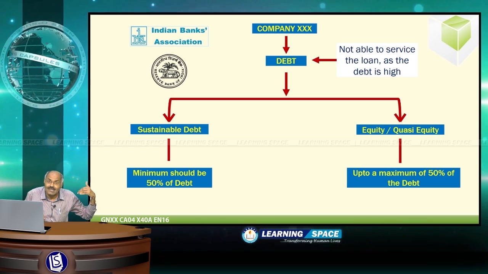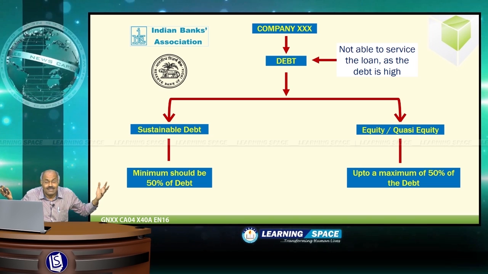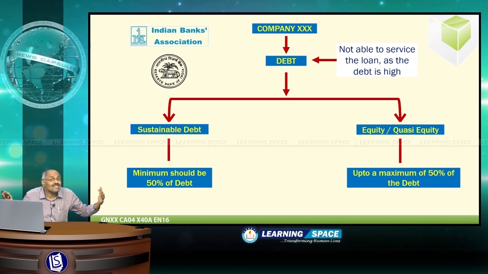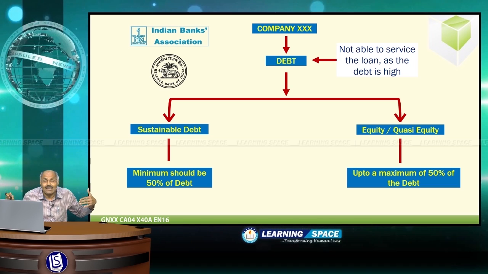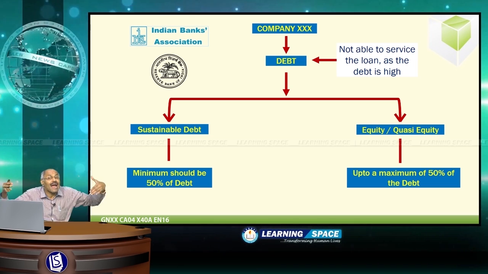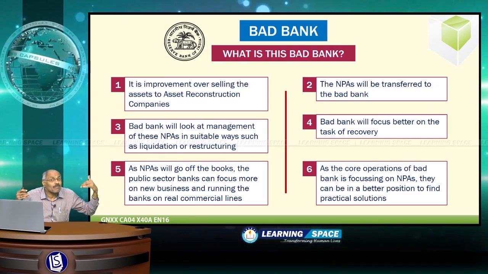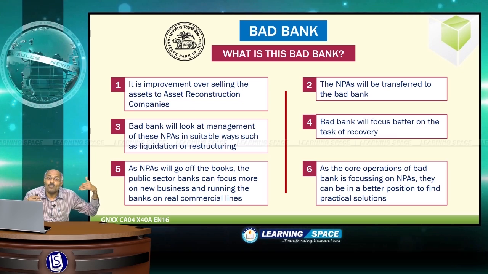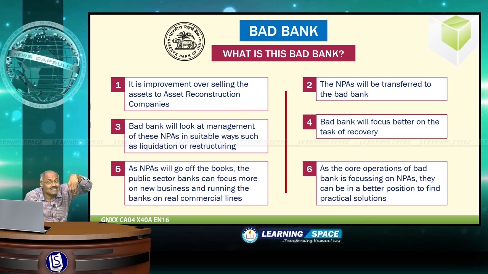And banks are now bothered about how to come out of NPAs. They are not able to concentrate on giving loans. Most of the banks' management is now fed up with these bad loans. So, what is the bad bank? Bad bank is nothing but an improvement over selling the assets to asset reconstruction companies.